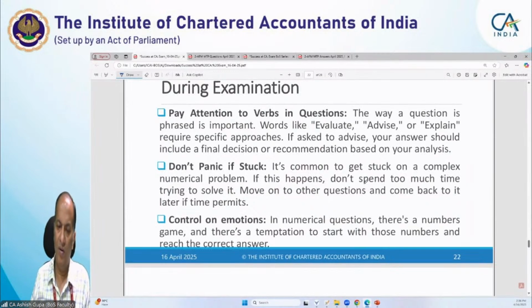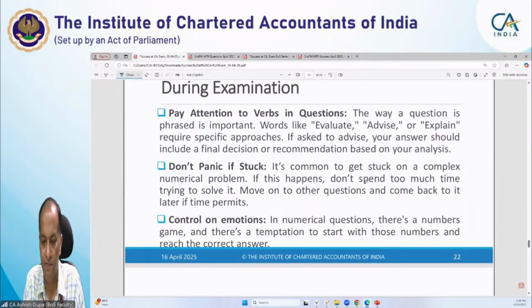Okay, next, pay attention to the verbs. It is very important, because sometimes words like evaluate, advise, explain appear. These are three different things. Evaluate means you have to evaluate critically.